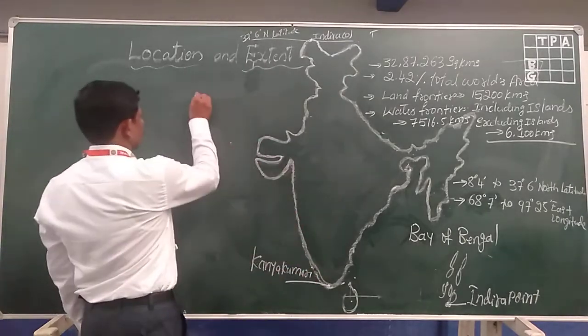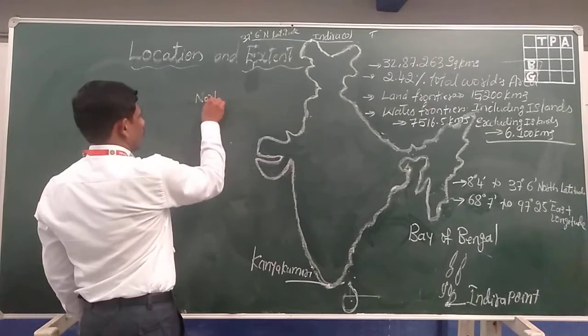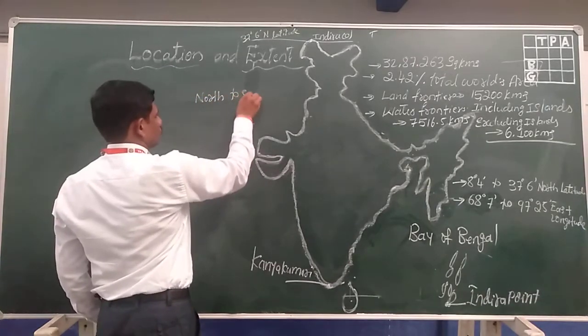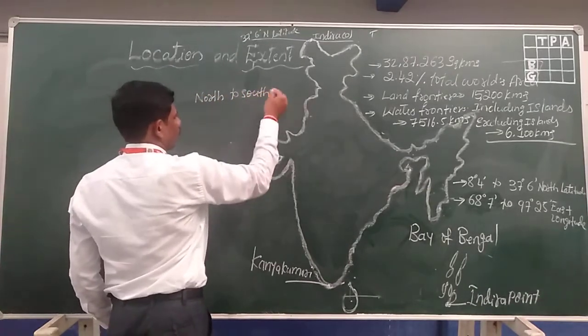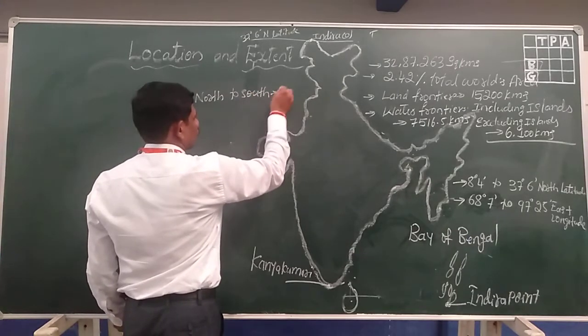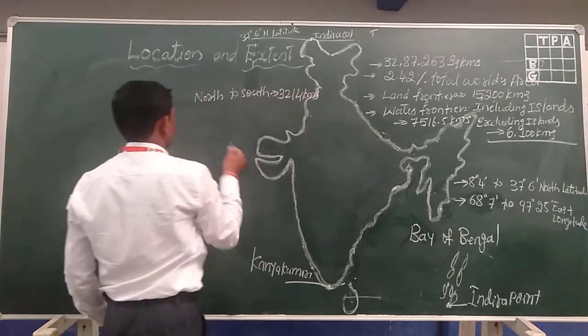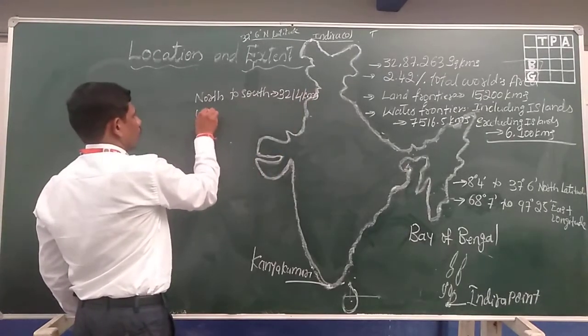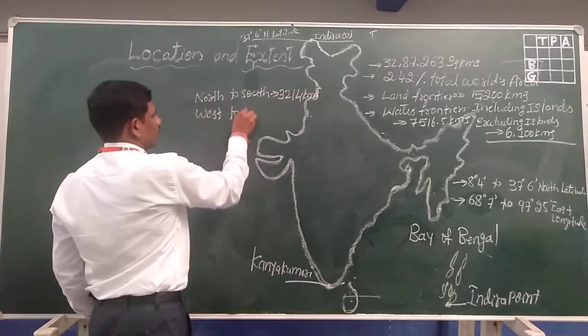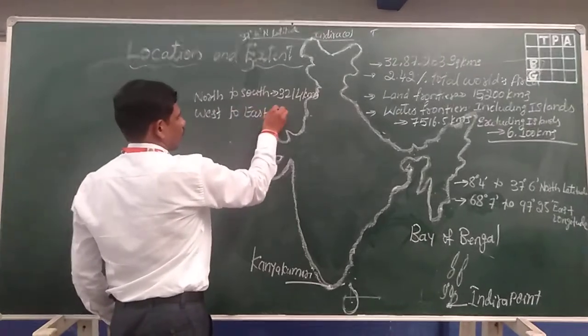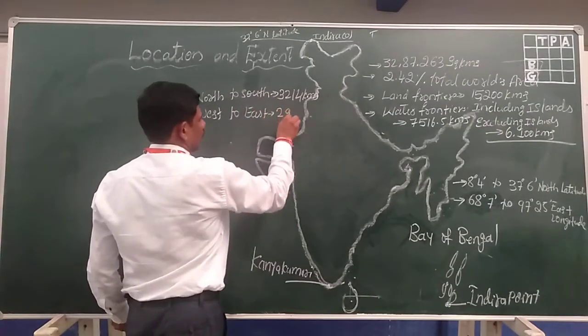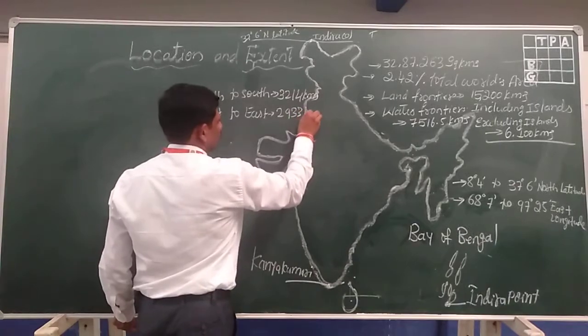Okay, now from north to south 3,214 kilometers, from west to east 2,933 kilometers.